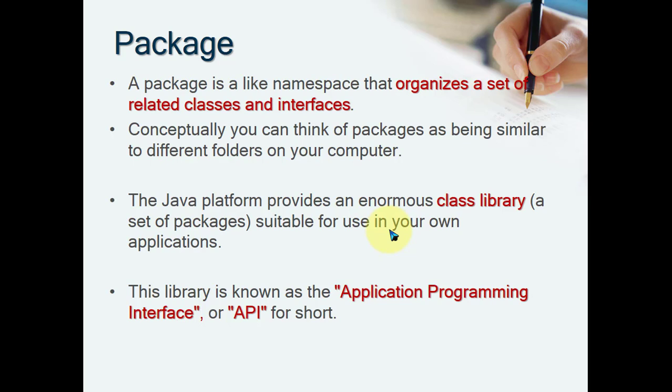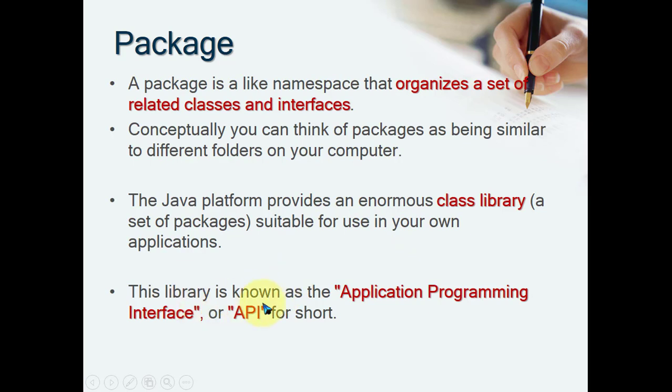There are hundreds of packages available in Java, and the core directory of those packages is java. Then the subdirectories are available, like util, io, net, then java.lang. All these are sub packages.